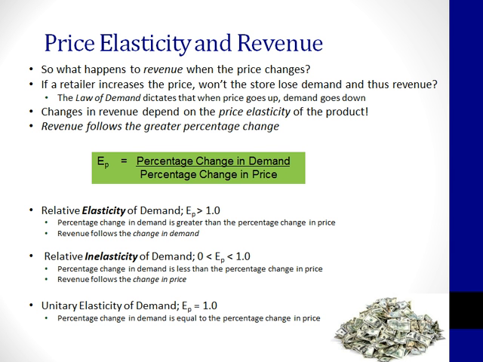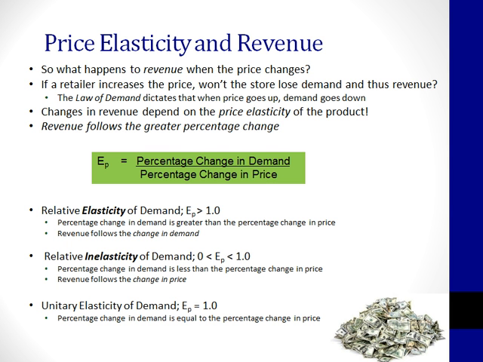If we increase the price of generic bottled water, considering that generic bottled water is the cheapest water that we can buy other than tap water, and water is really considered a necessity, when the price goes up, demand is going to go down. However, the percentage increase in price is greater than the percentage decrease in demand because of the necessity of the item. Revenue follows the greater percentage change, and since the percentage increase in price is greater than the percentage decrease in demand, revenue goes up. So you can see that depending on the elasticity of the product, an increase in price can either increase or decrease revenue.